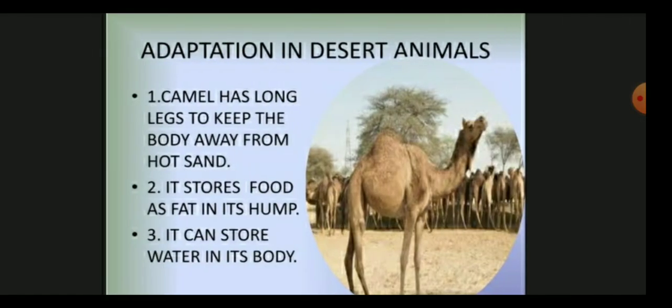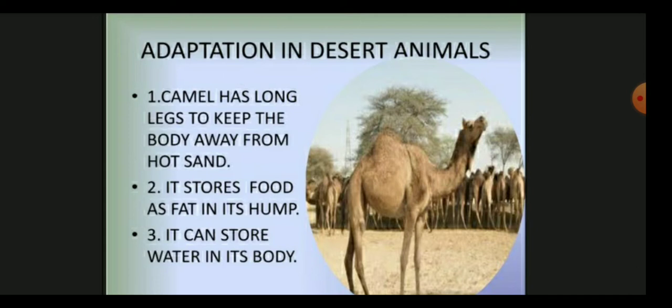Yes, this is the best example. For example, in the desert very little water is available. Also, it is very hot during the daytime and cold at night. So the animals like the camel living in a desert have adapted themselves to live in these conditions, and the adaptations have developed to help them withstand the severe heat and the scarcity of water. So the camel has adapted and developed mechanisms to live in hot weather.